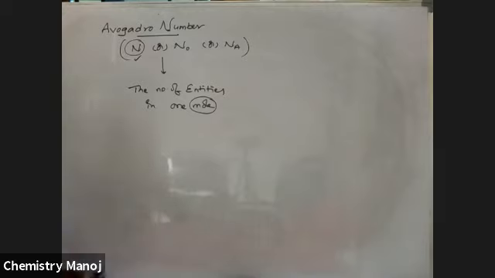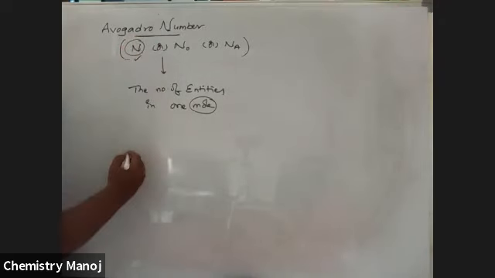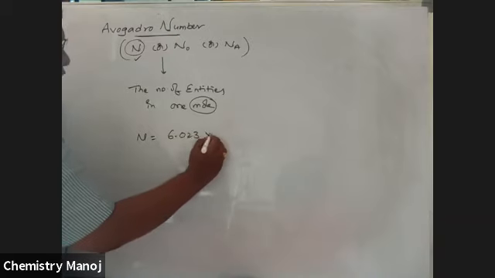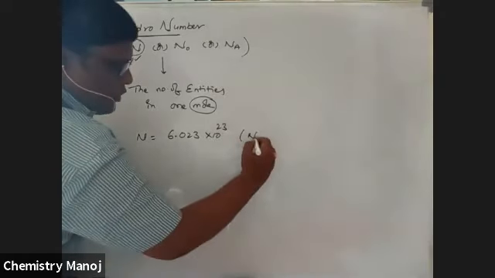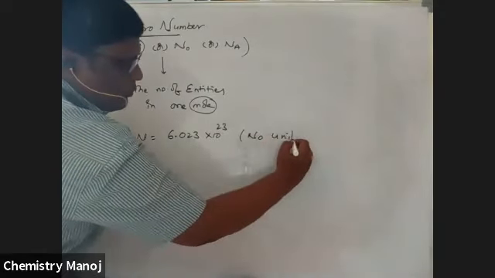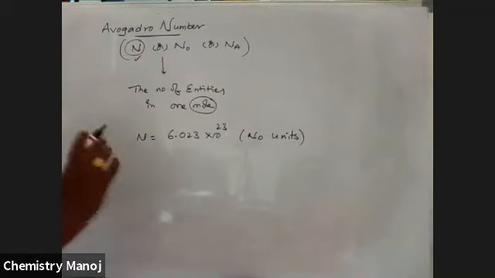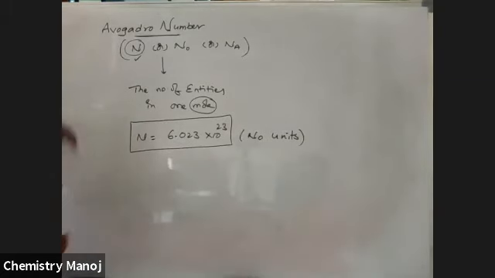So the Avogadro number is a fixed value: N is equal to 6.023 into 10 power 23. It is fixed. It has no unit, my dear boys. It is just a fixed value, that is, Avogadro number N is equal to 6.023 into 10 power 23.